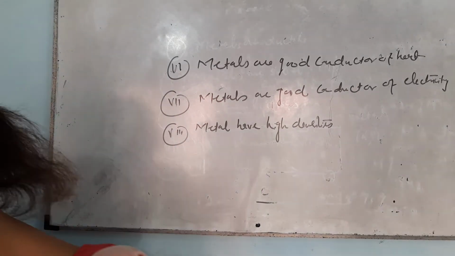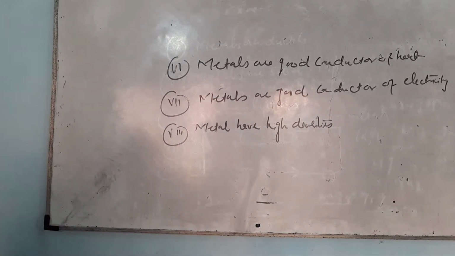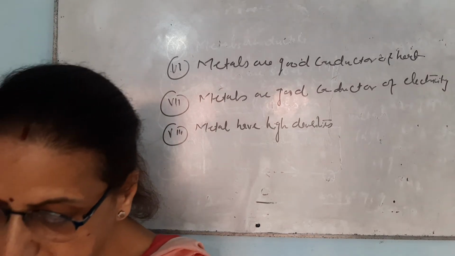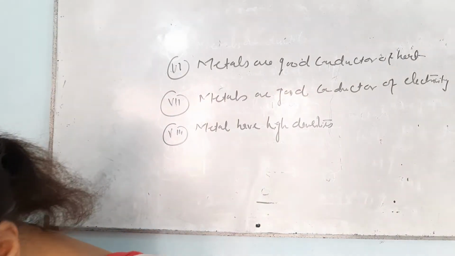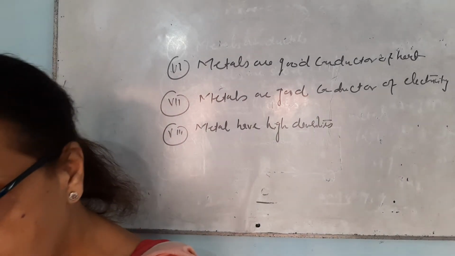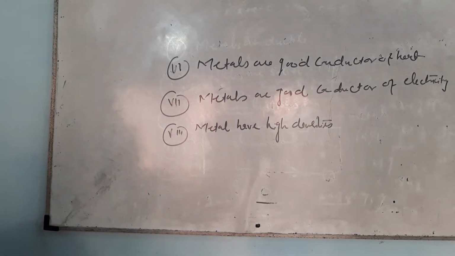Density is mass per unit volume. It depends upon the size of the metal atom. The greater the size of the metal atom, the smaller will be its density. In this manner you can tell about the density.